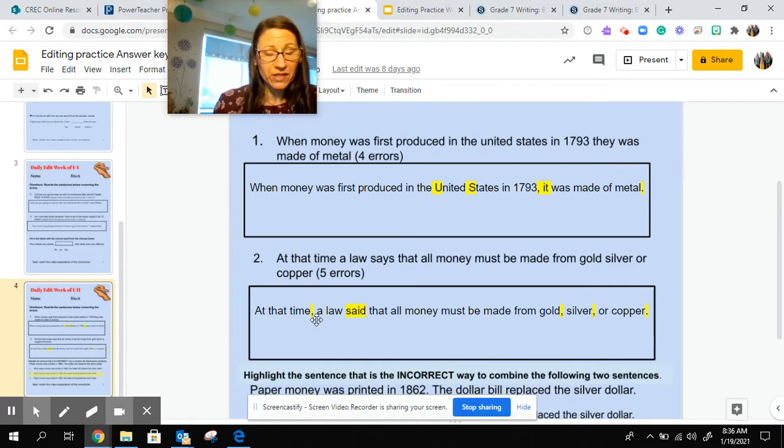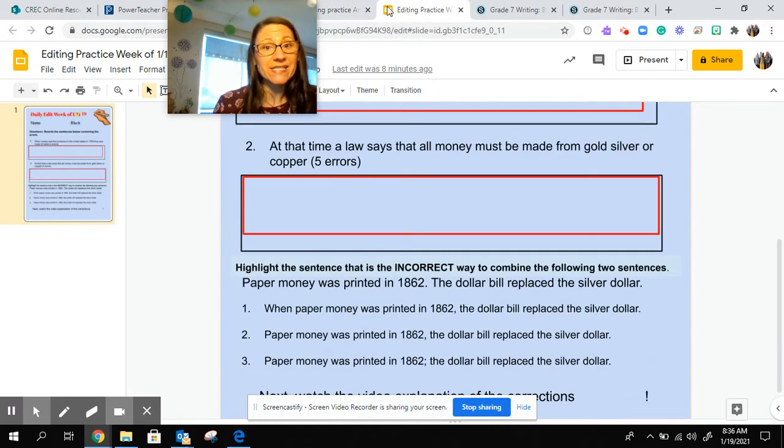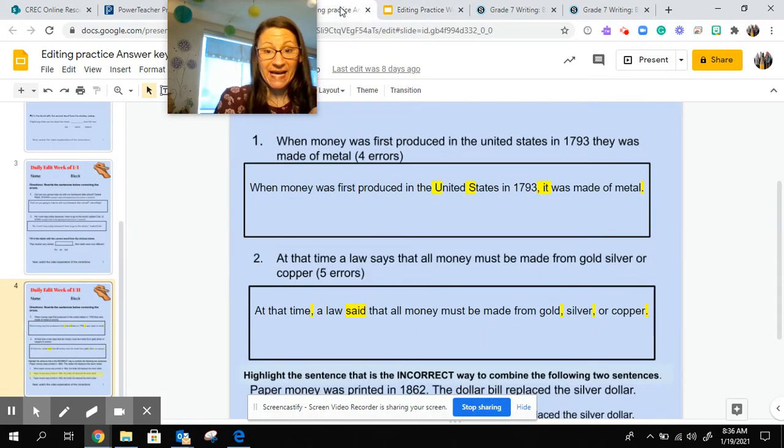So we've got the introductory comma. We changed the law says to said because it's past tense. And then we have a series of 3 different things, and we need a comma in between each item in the series. So gold, comma, silver, comma, or copper, and then a period at the end of the sentence. I know it seems very obvious, of course we have a period there, but I can't tell you how many times I see sentences without periods at the end.